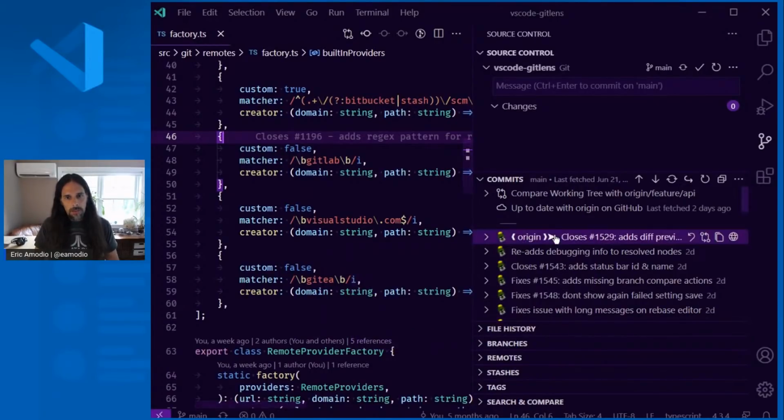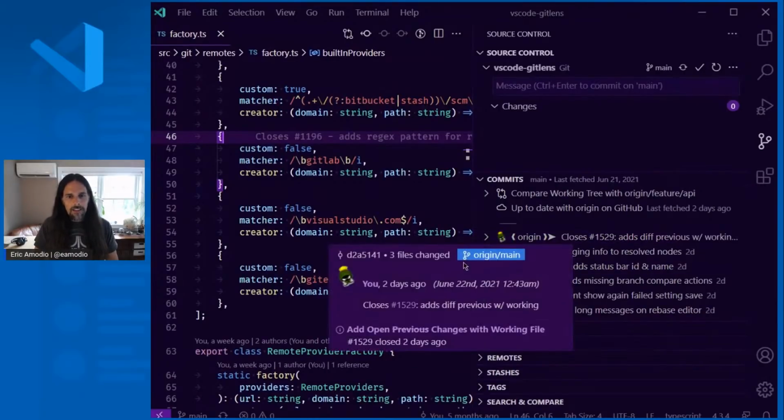It'll show you, you can see that this is the point. The origin main is the tip on the remote. It's pointing to this commit. You can see the commit, and same information here. You can get the rich information of the associated PRs or issues.